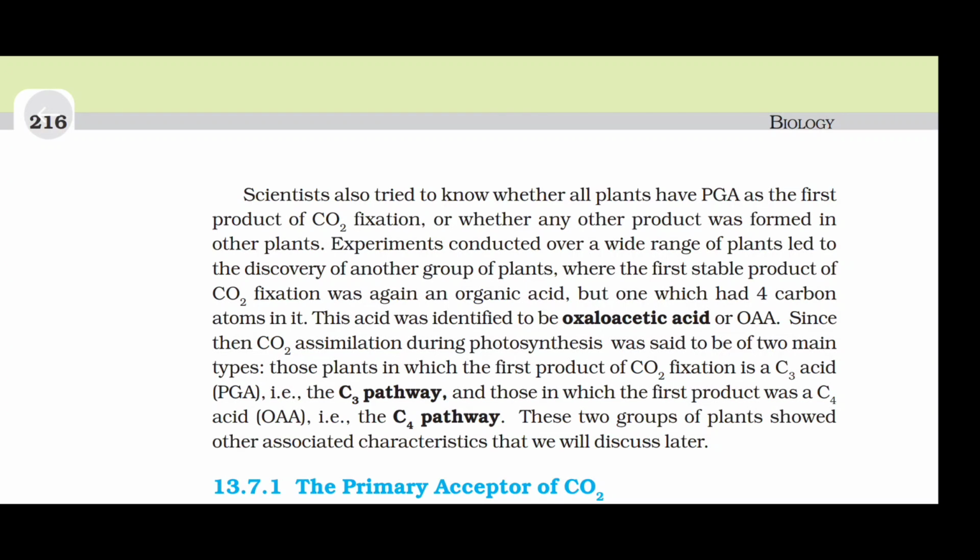Since then, carbon dioxide assimilation during photosynthesis was found to be of two main types: those plants in which the first product of carbon dioxide fixation is a C3 acid, PGA, that is the C3 pathway, and those in which the first product was a C4 acid, OAA, that is the C4 pathway. These two groups of plants showed other associated characteristics that we will discuss later.